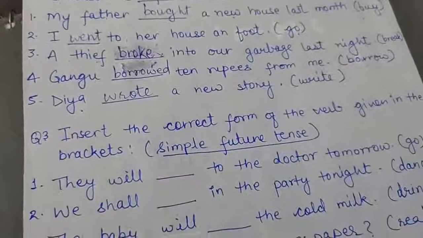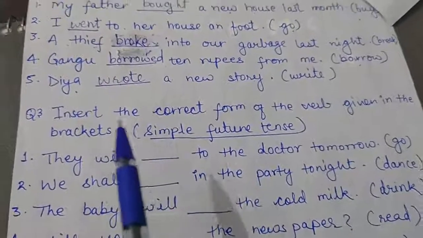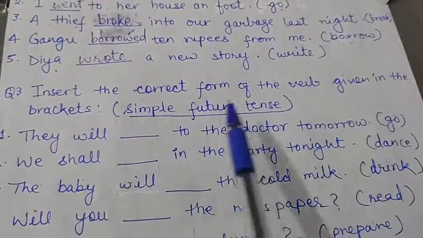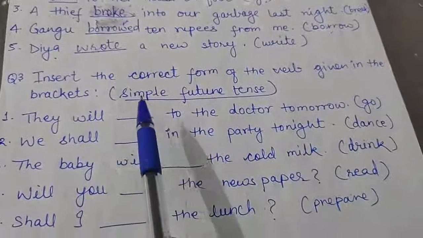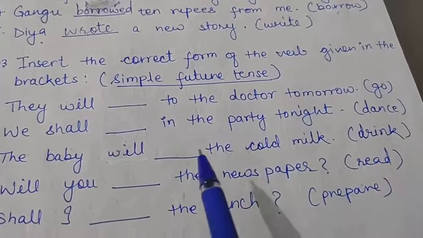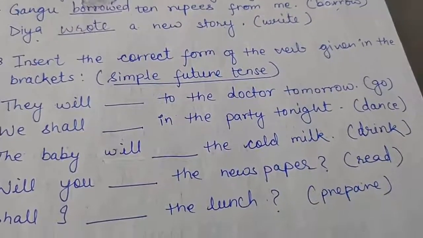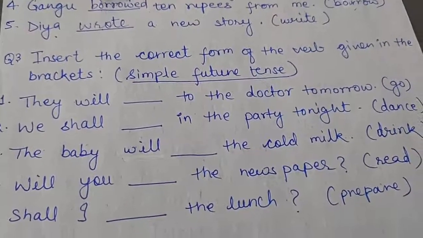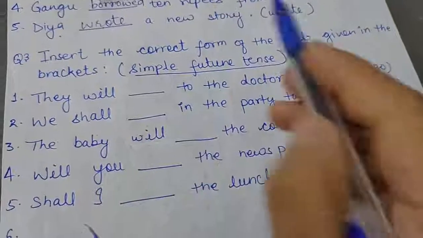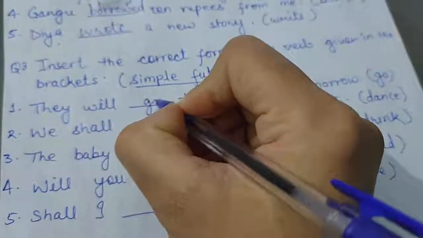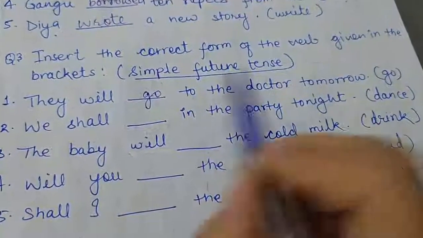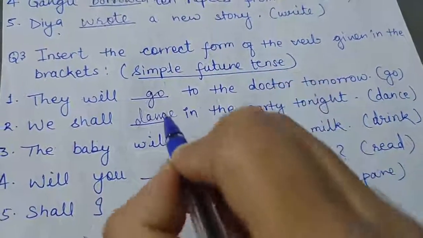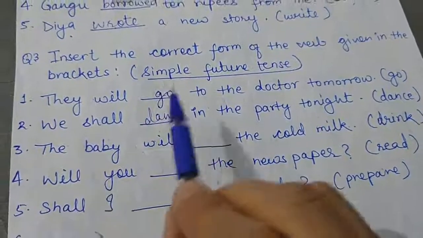Okay. So next question is insert the correct form of the verb given in the brackets in simple future tense. In simple future tense you will always use the first form of the verb, whether the sentence is in positive form, interrogative form or negative form. So they will go. Again here you will write go. They will go to the doctor tomorrow. We shall dance. No changes in the verb form in simple future tense.